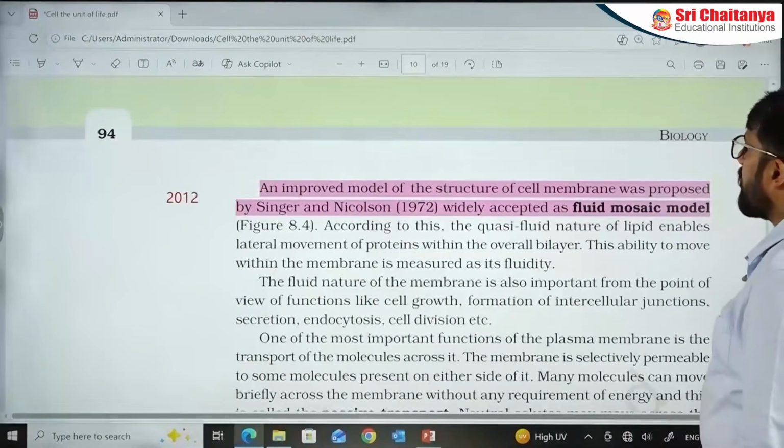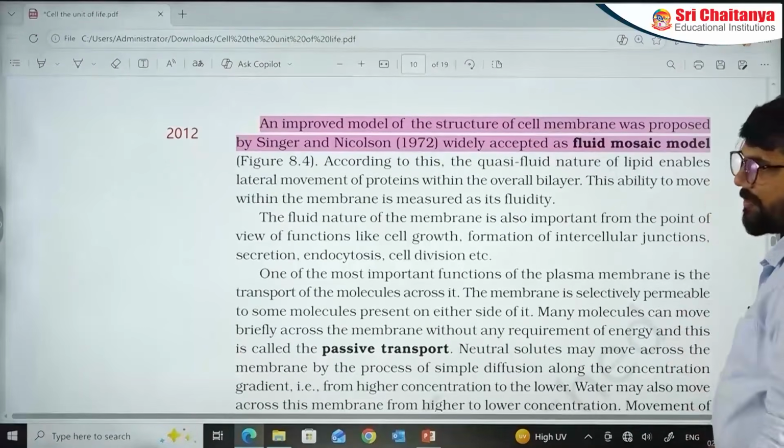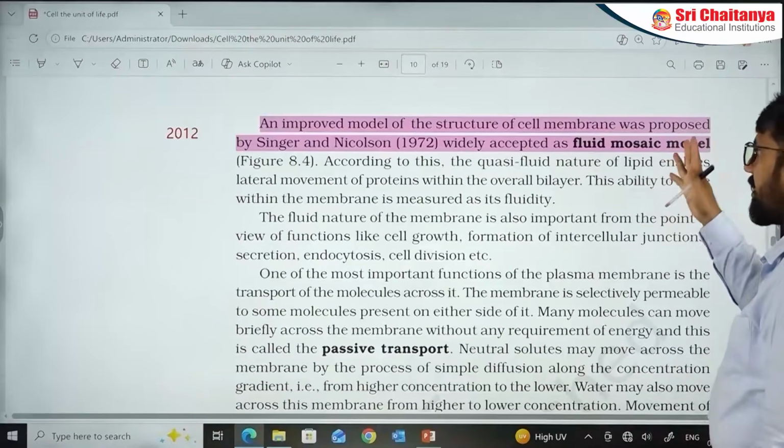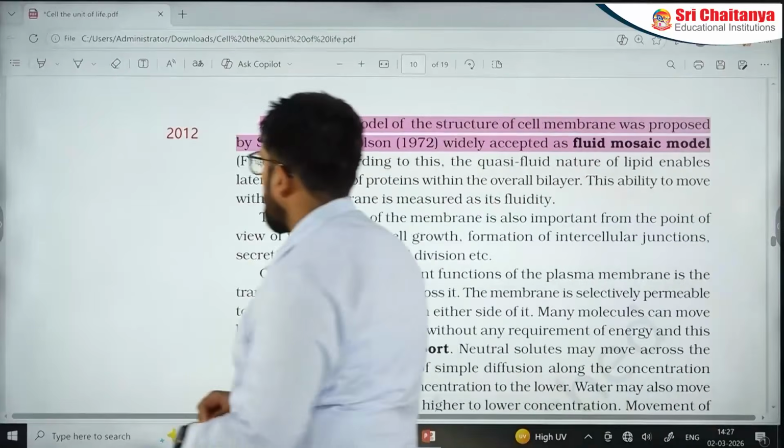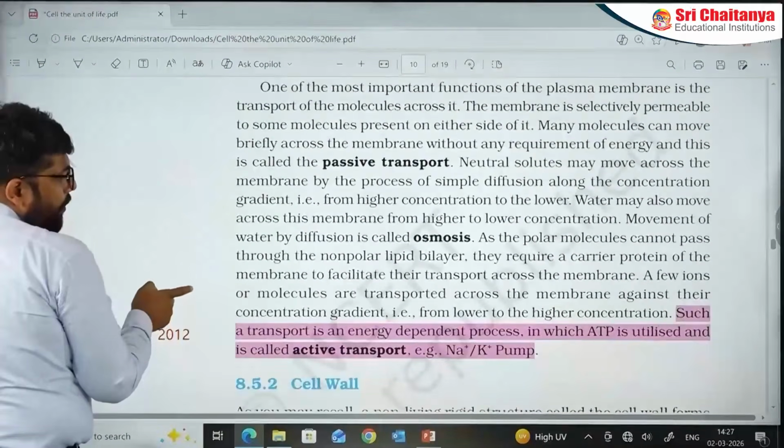Next part is about the fluid mosaic model, in which year it has appeared. In the fact section also discovered, but the question appeared in 2012 when it comes to this particular part, that who gave this model, when the model was given.